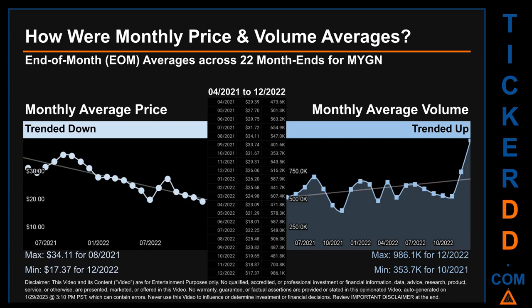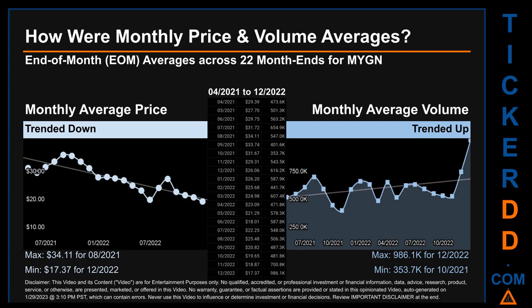How were price and volume averages for MYGN? Across 449 trading days, there were a total of 22 month ends, of which monthly averages for daily price and volume were calculated. Overall, monthly price average trended down while monthly volume average trended up.